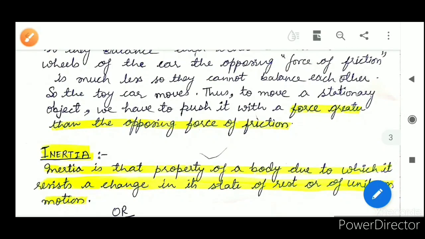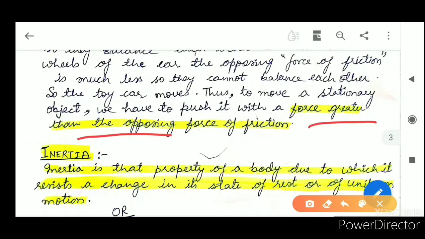Come to next. From this we come to the conclusion that a force greater than the opposing force of friction brings an unbalanced force in our case.